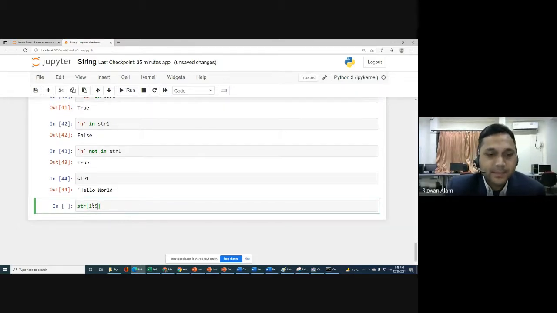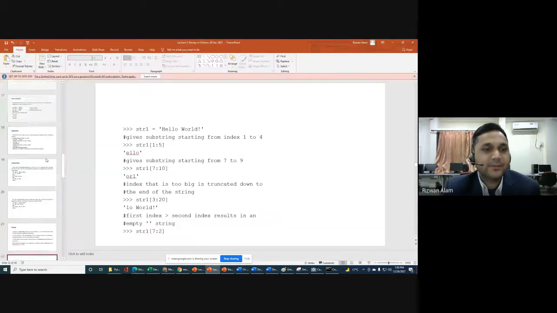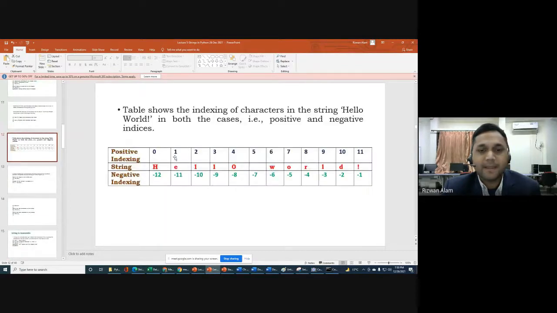It means it will print all the characters which are at index number 1 to 4. Index number 1, whatever character we have will be printed. Then index number 2, whatever character we have will be printed. The character at index number 3 will be printed, the character at index number 4 will be printed. But if you are writing 5 here, then it will stop the processing at 4, one step before. So let me show you what we have at 1, 2, 3, 4. 5 will not be taken.